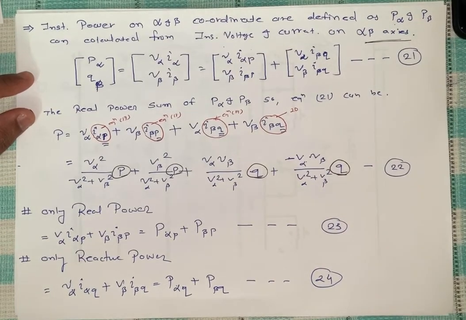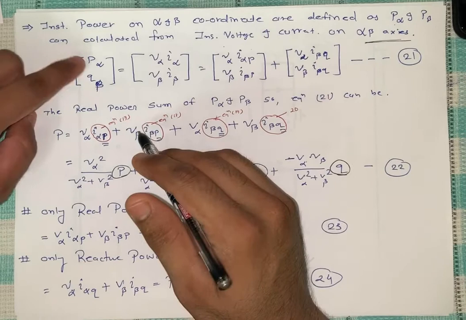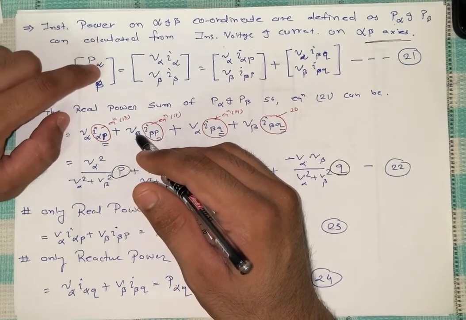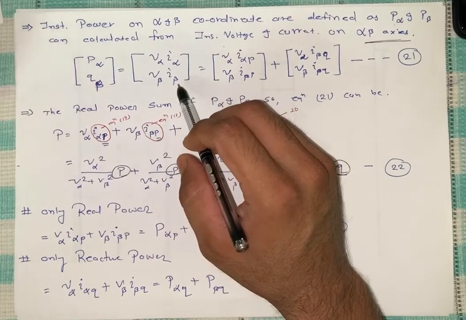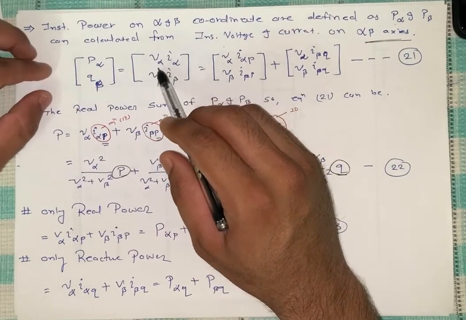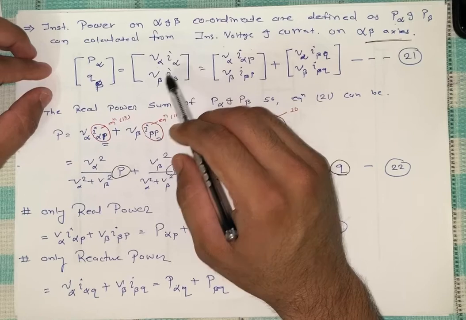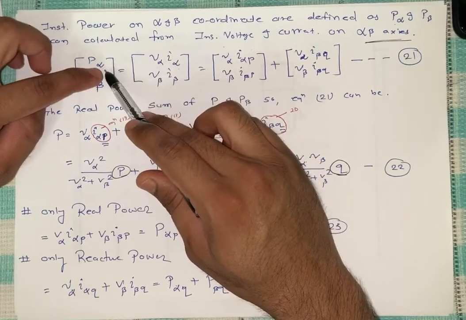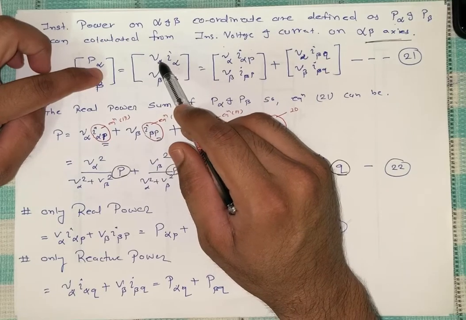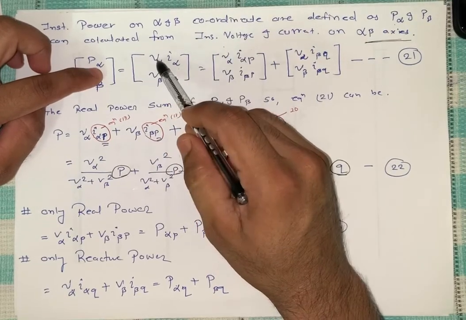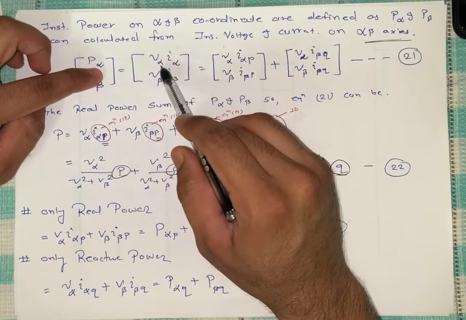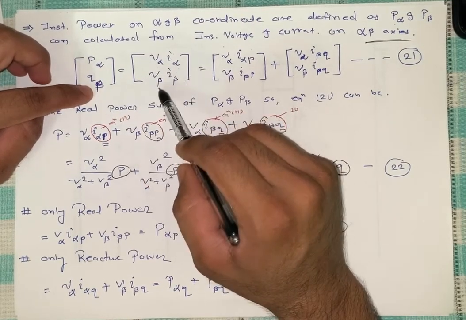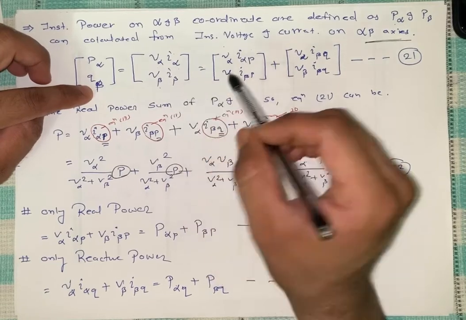So now P and Q as equation number 10, P and Q of the alpha and beta, and now all this thing is V alpha into I alpha. Similarly, the power P is equal to Vi, so we can write alpha. So the alpha axis has two vectors, a voltage vector and a current vector. So V alpha and I alpha, similar to the reactive power Vi on the beta axis.